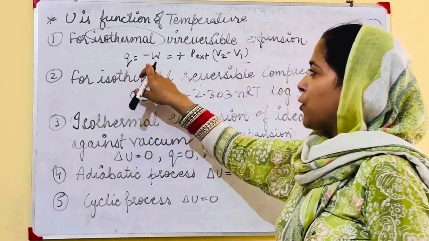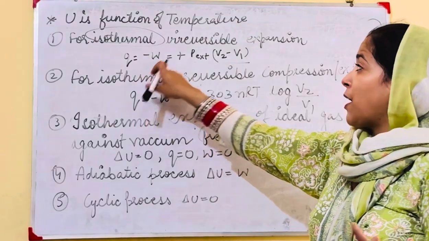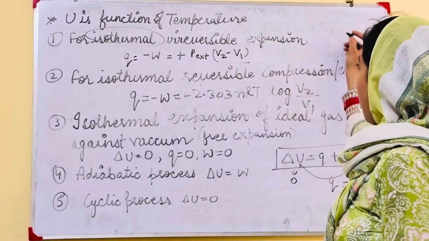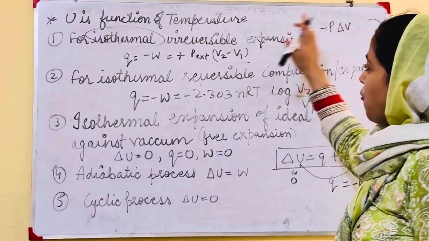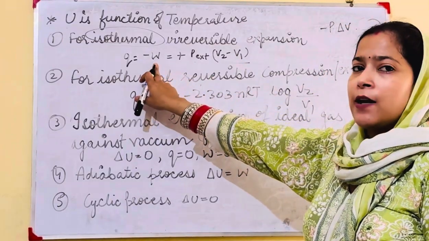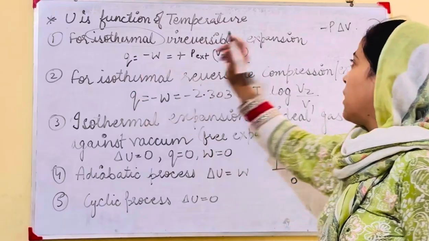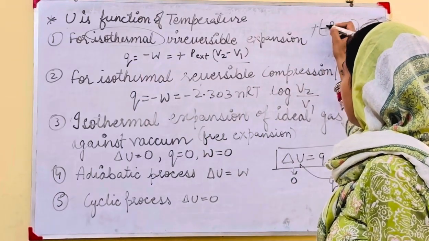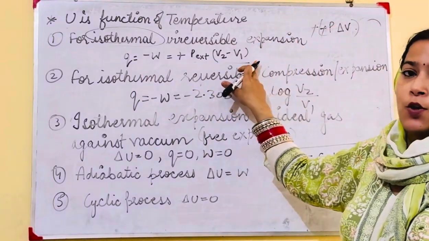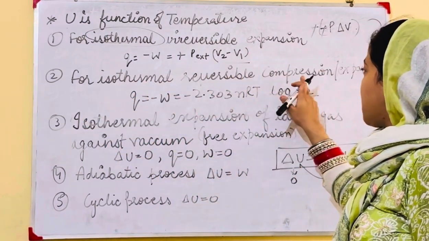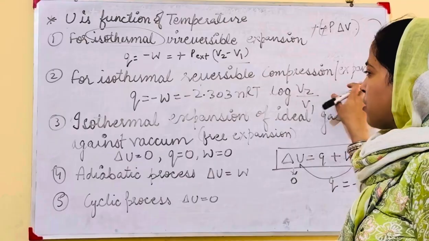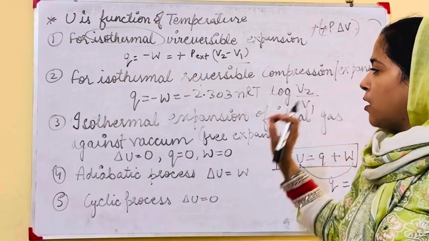So we get Q equals minus W. For irreversible expansion, we have the expression minus P delta V. When we put minus P delta V instead of W, the negatives cancel and you will get this expression as your answer.